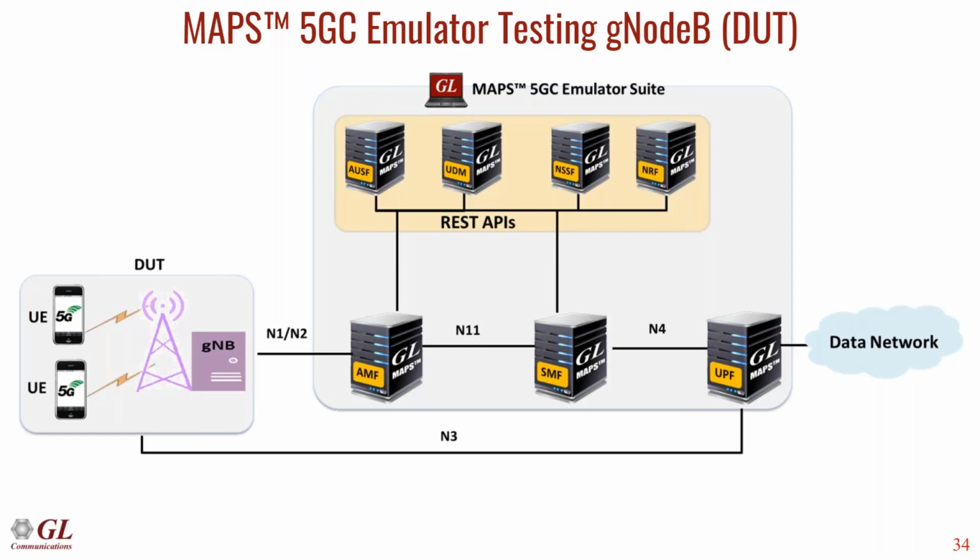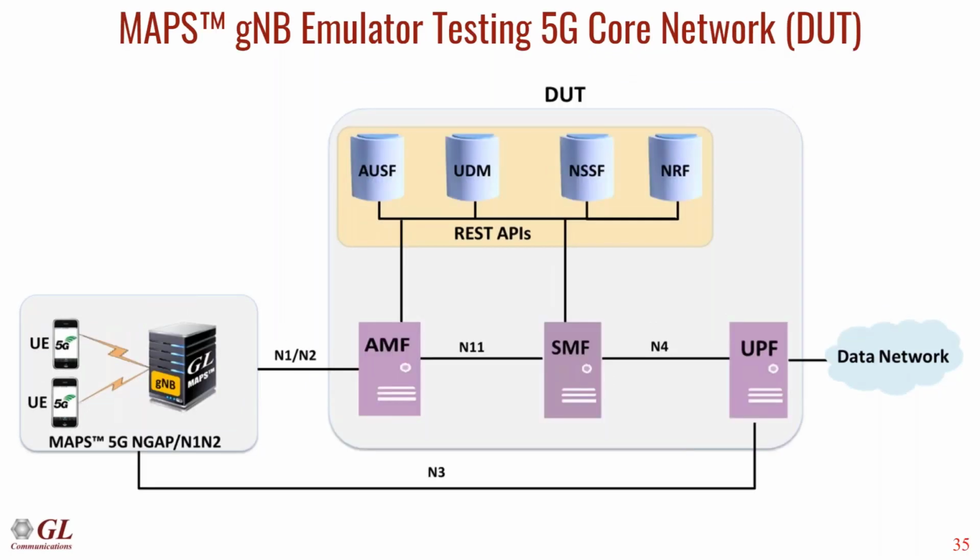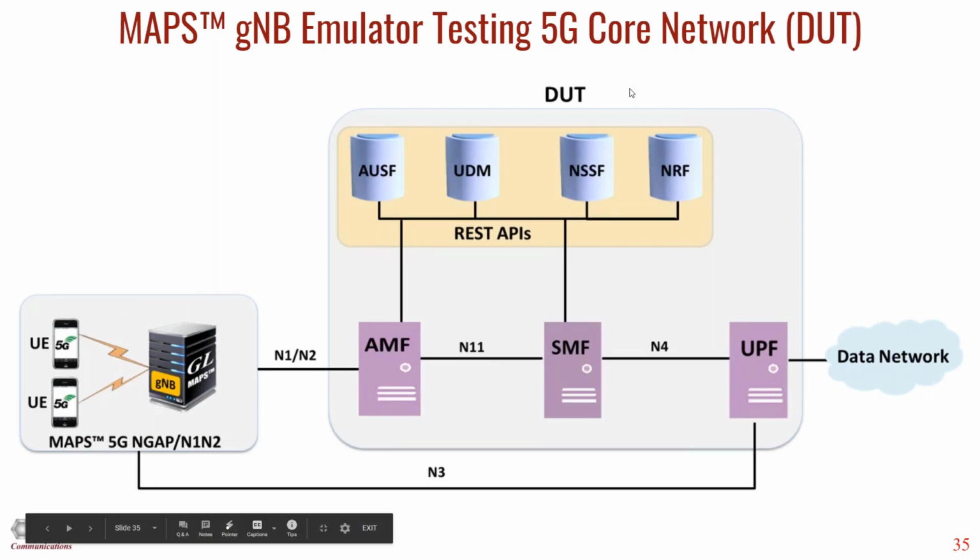We have listed two versions of simulation use cases here. The entire 5G core network can be simulated to test the gNB. So the DUT will be used as a gNB to test the N1 and N2 interfaces, and we can use the complete core network from MAPS. Another example is vice versa: the gNB can be GL's entity, and you can test your core network. You can test any of these nodes within the network.